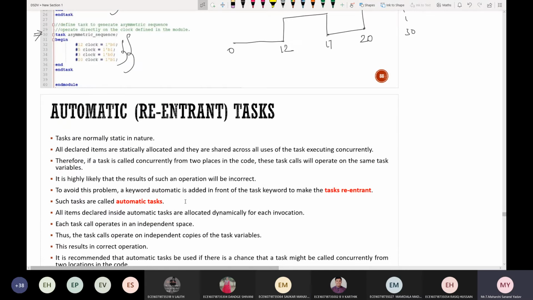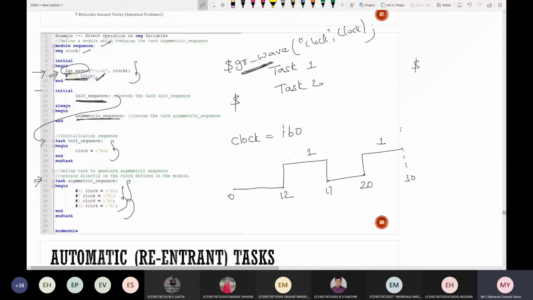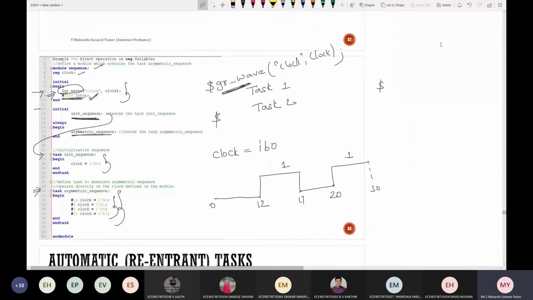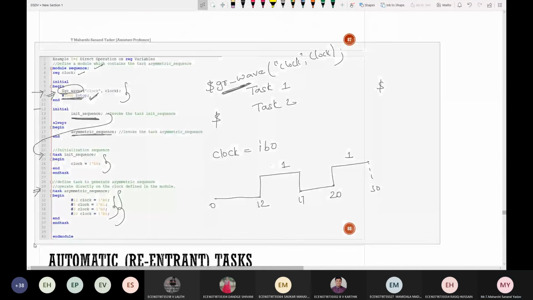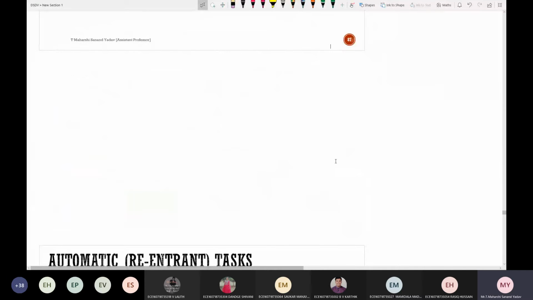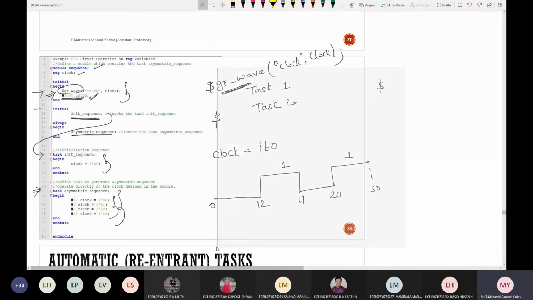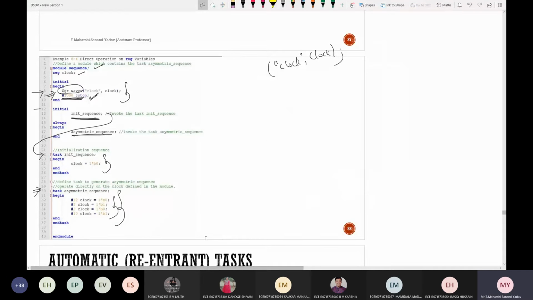Next, what is this reentrant function? Now I want to ask you one question. Here what I'm doing is I'm trying to call one particular task from two different locations. So this is location number 1 and this is location number 2. Will I get an output or not? Will I get a result or not?